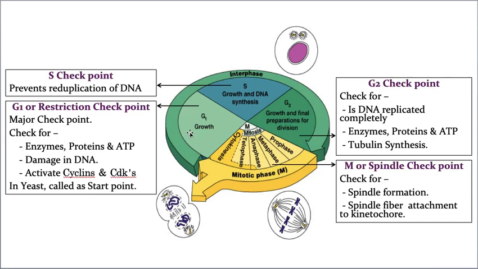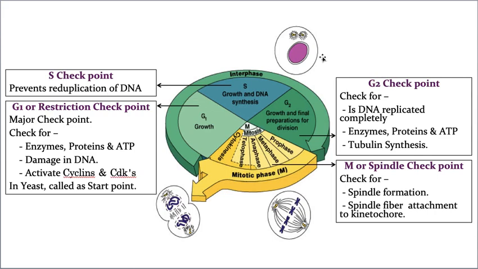That means the DNA needs to be duplicated only once. If it is duplicated more than once, it results in a lot of complications and complexity. That's why it prevents the reduplication of the DNA.